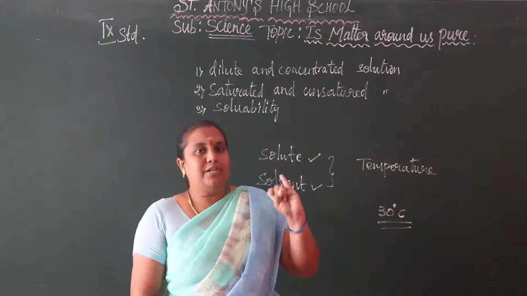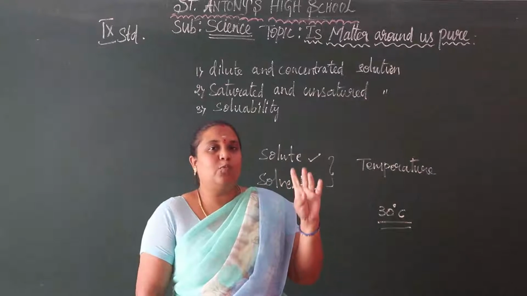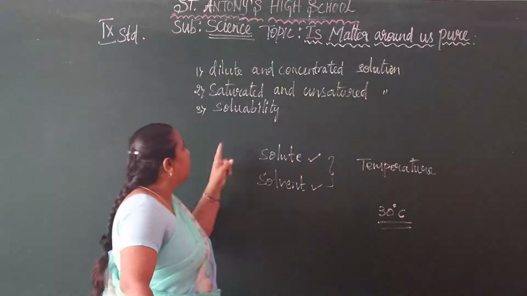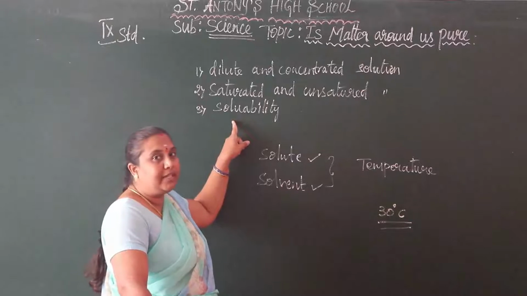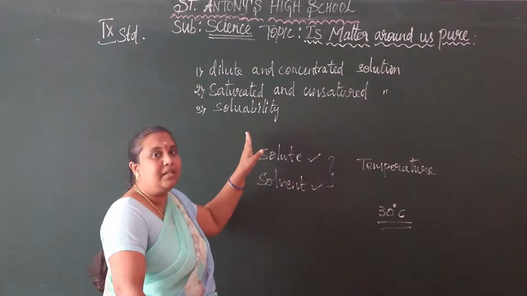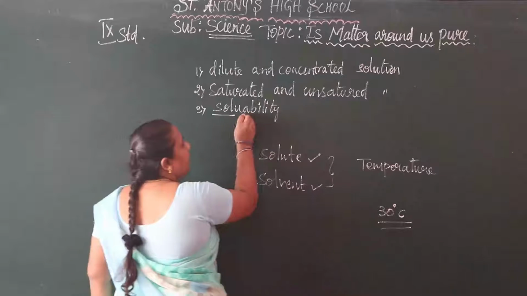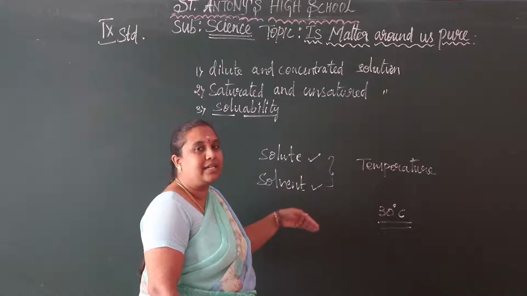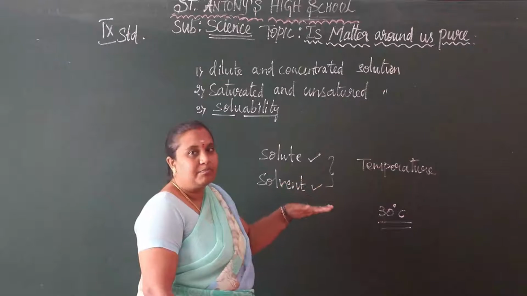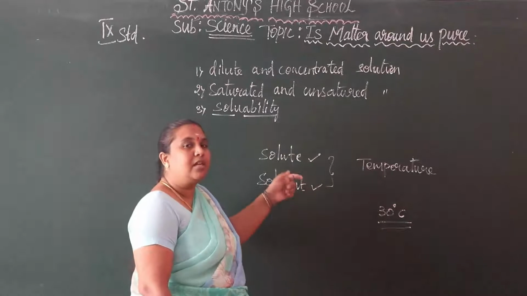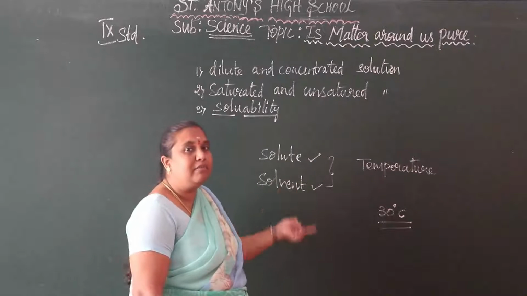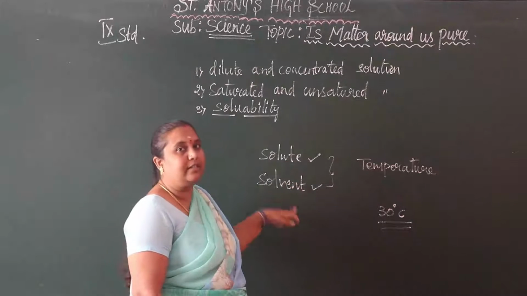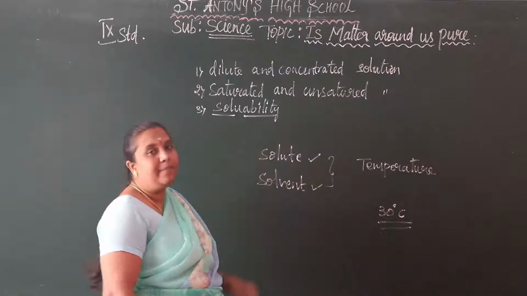Understood, children? What is dilute and what is concentrated? What is saturated and what is unsaturated? Now you understood. Recall this and listen. Then solubility. What is the term solubility? In the term itself there is a meaning: the solute particles can be able to dissolve. That is the ability of the solute particles. Solubility of a solution means the ability of the solute particles to dissolve in a solvent.